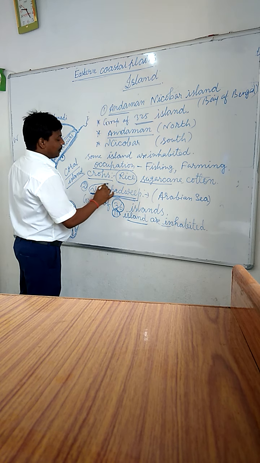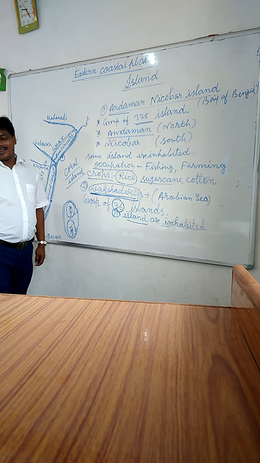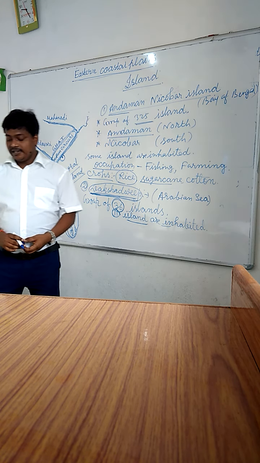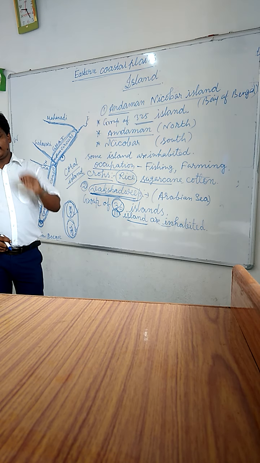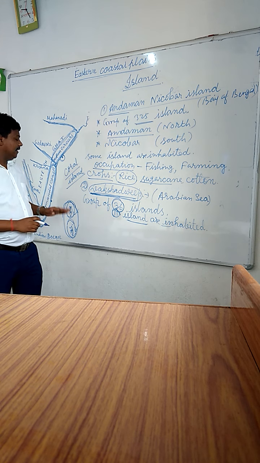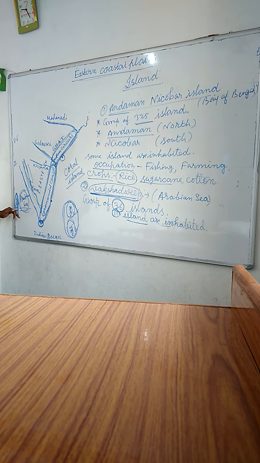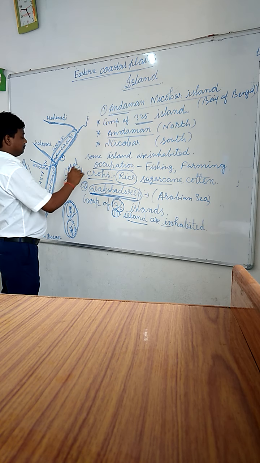The Lakshadweep Island is also called Coral Island. It means it is formed from the bones of the small creatures, so that is called Coral Island.